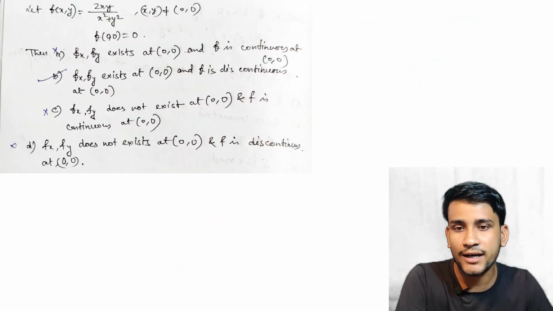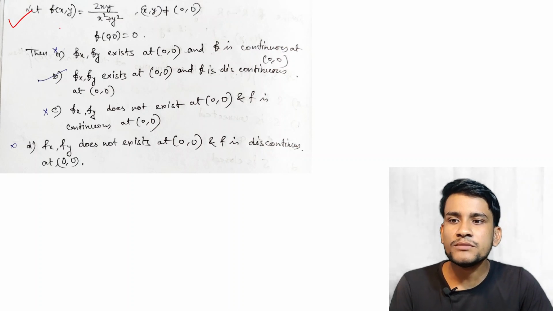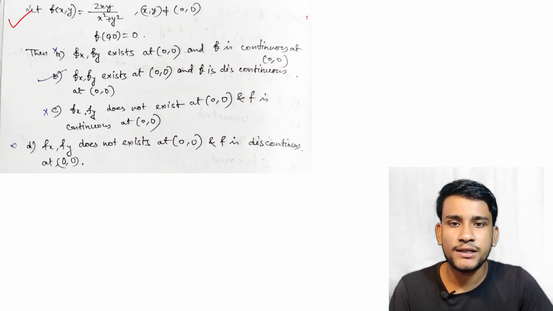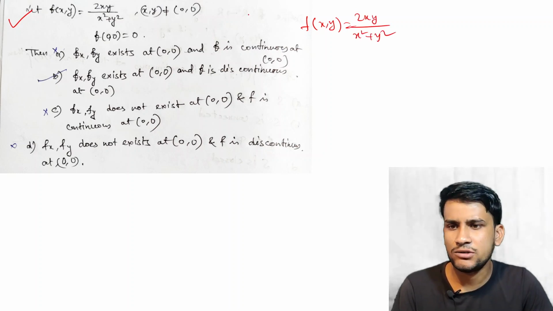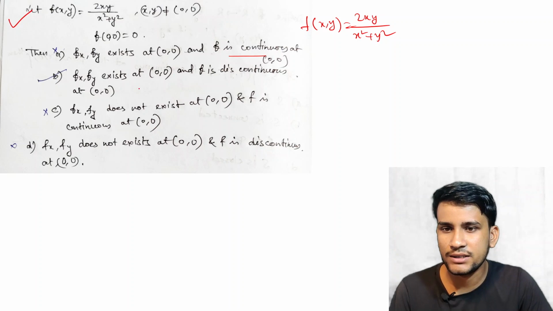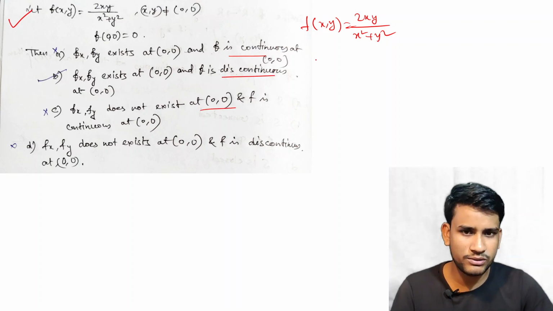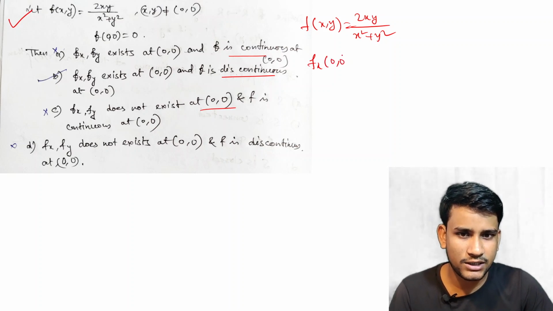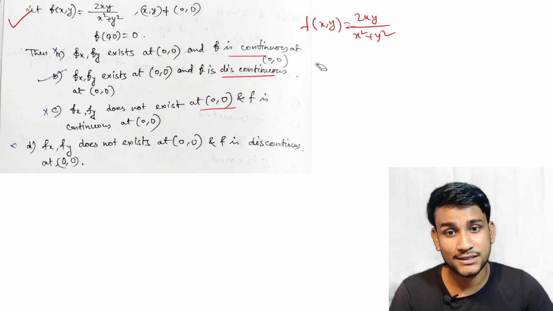I can share one shortcut tip in the next question. This is the question: let f(x,y) equal to 2xy by x square plus y square, and 0 otherwise. Check whether f is continuous or not, and whether the partial derivatives exist. So you can first find fx(0,0). No, I first check the continuity.